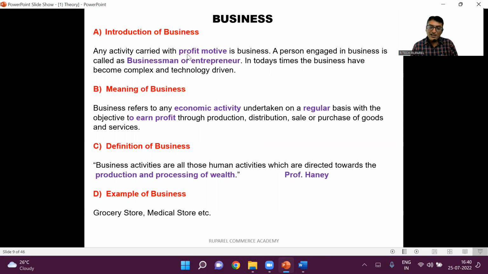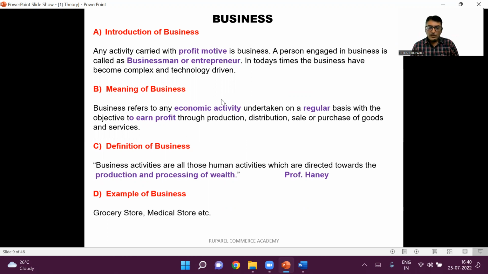So let us start with the introduction of business. Any activity carried out with a profit motive is business. In simple language, two things: the motive is profit, and it is done continuously. Correct? A person engaged in business is called a businessman or entrepreneur. In today's times, business has become complex and technology driven. This should be your introduction, not more than 2 lines, because the answer is big enough, right?